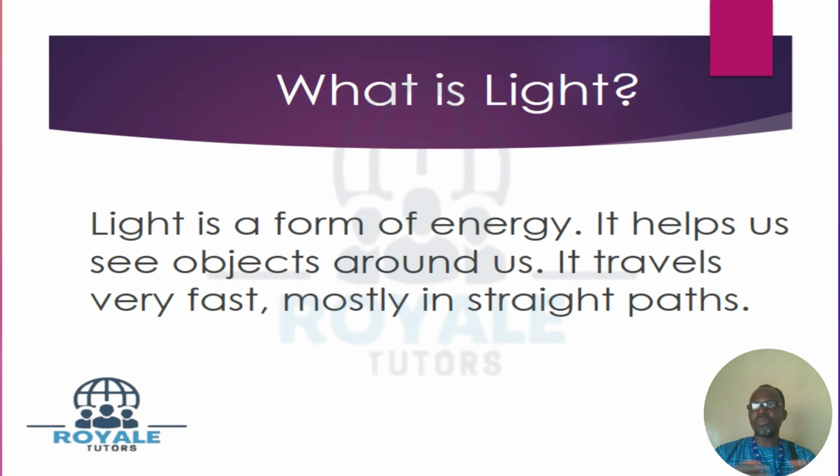And during the day, when the sun shines, you can see objects around you. You can play with your friends, you can do anything. But when the sun sets in the night, everybody will go to bed to sleep. But I'm explaining to you, don't forget the topic, that light appears to travel on a straight line. I'm giving you the definition of light first, that light is a form of energy which helps us to see objects around us, and it travels very fast, mostly in straight paths.